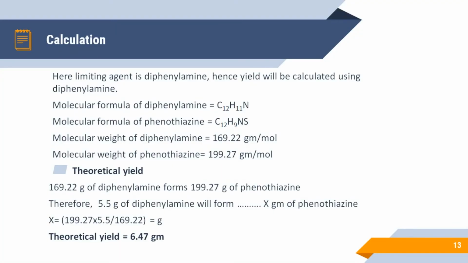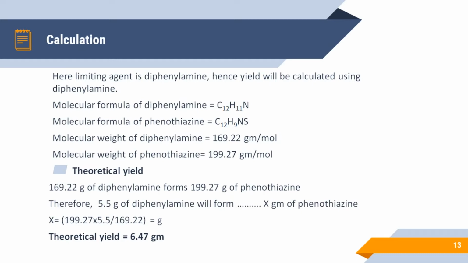Let us now see the calculation. So first we are going to find out theoretical yield. Now in this practical, the limiting agent is diphenylamine. Hence we are going to calculate the theoretical yield using diphenylamine. As we have seen in previous practicals, limiting agent is the agent which is consumed fully in the reaction, and that agent is going to determine how much of our product is going to be formed. So theoretical yield always is to be calculated using the limiting agent.